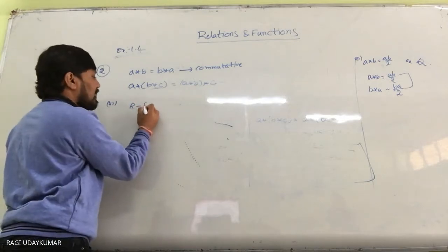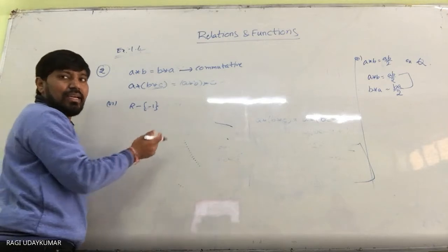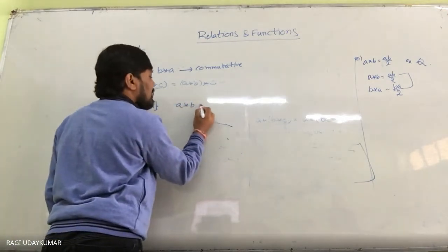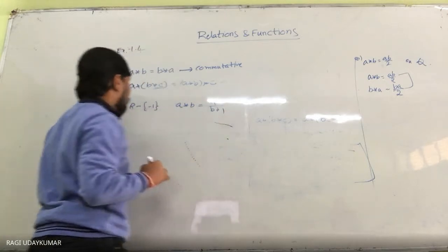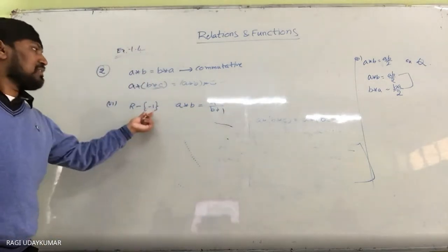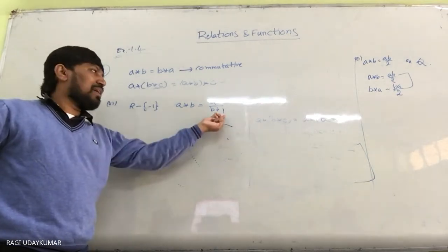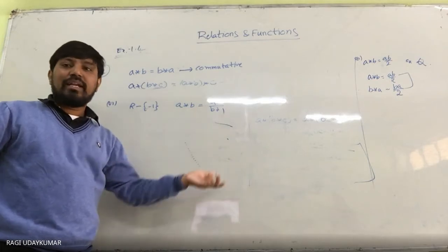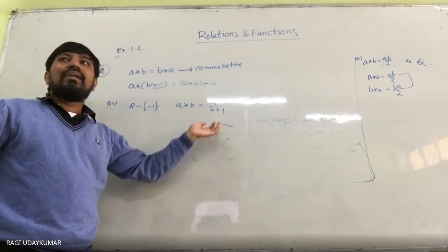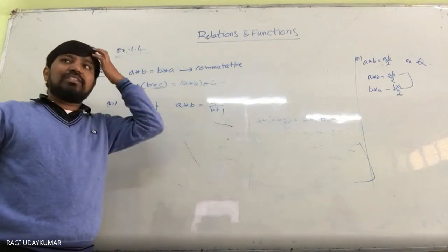It is defined on R minus {-1}, so excluding this, and it is defined as A star B is equal to A by B plus 1. The set is the real numbers minus 1. Why is minus 1 not included? Because if you take the B value as minus 1, the denominator becomes 0, and a denominator of 0 is undefined. The function is not defined.